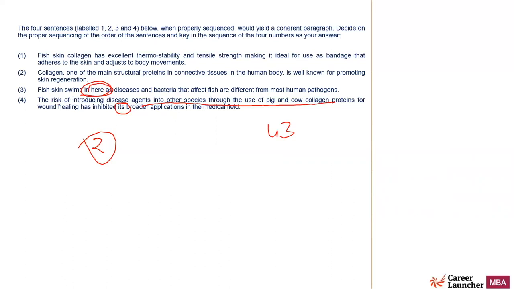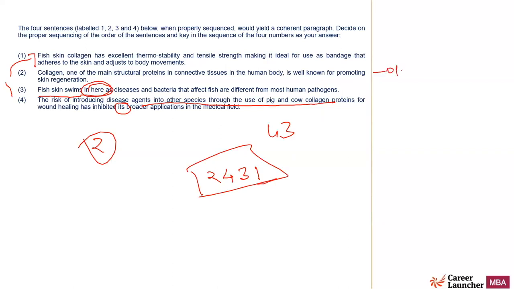Right? 3 talks about that because there is a problem with pig and cow collagen, fish skin swims in here. That means it comes in handy here. And then 1 continues the idea, which talks about how it has excellent thermostability. So 3 and 1, 4 will come before 3, and 2 is the opening statement. 2, 4, 3, 1. Right?